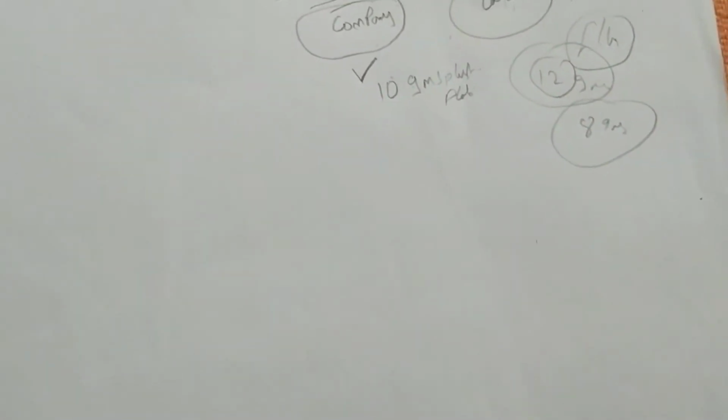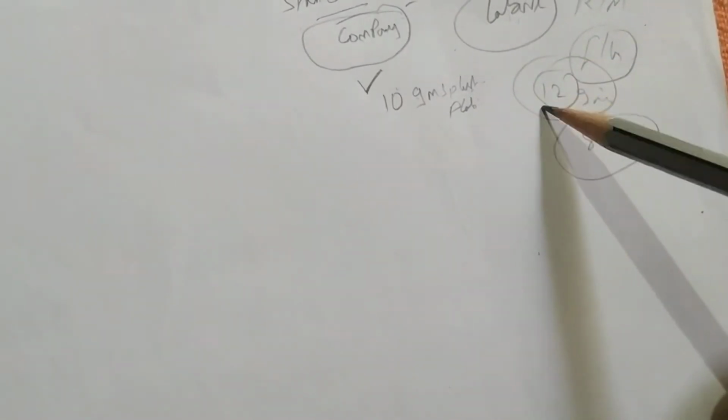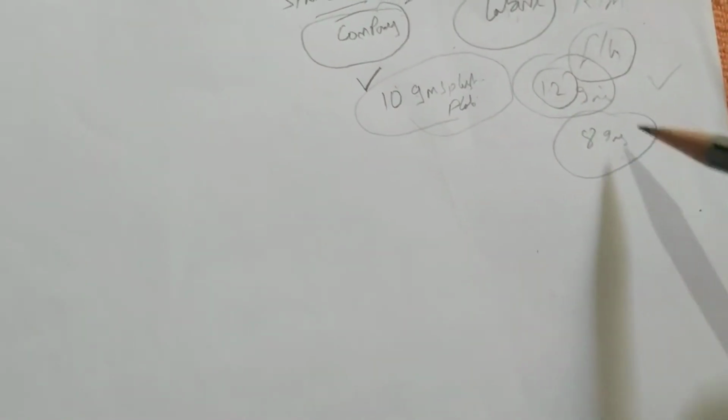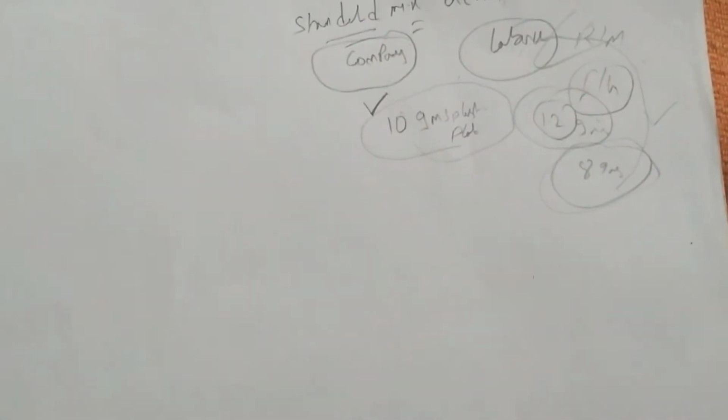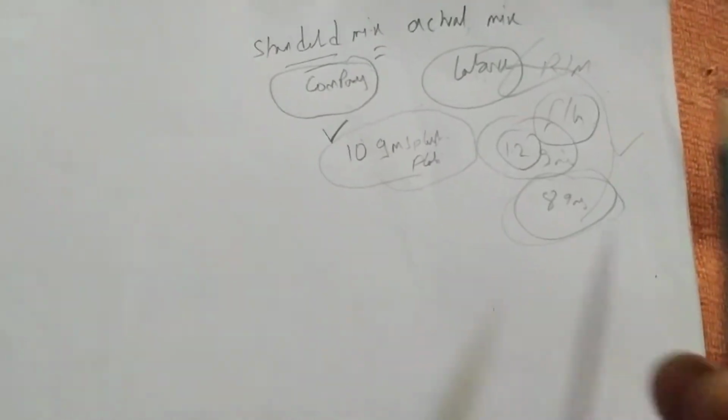Or they may use less, 8 grams also. It depends on the labor. This increase or decrease is due to the labor. So this is called standard mix and actual mix. There will always be a difference between the standard mix and actual mix.